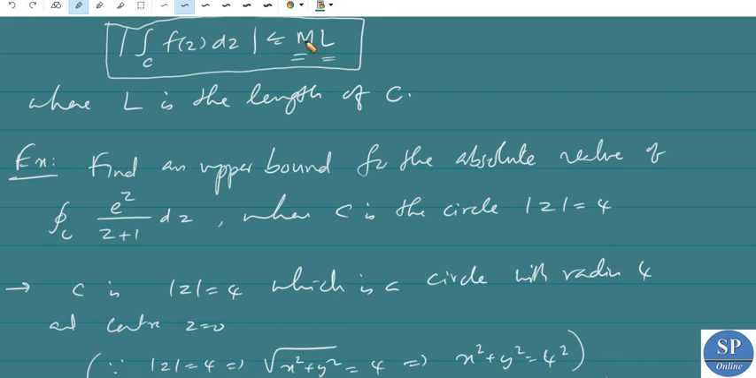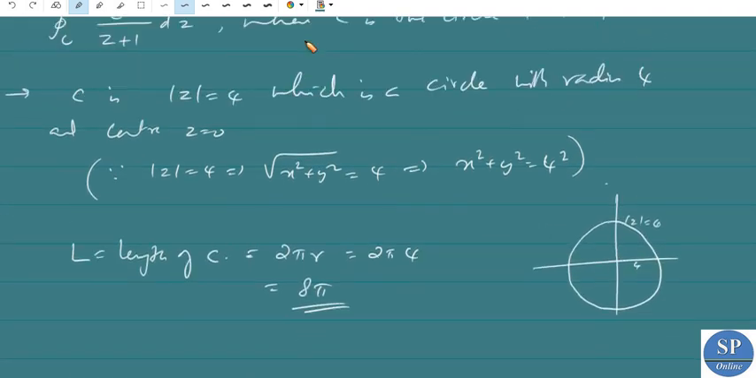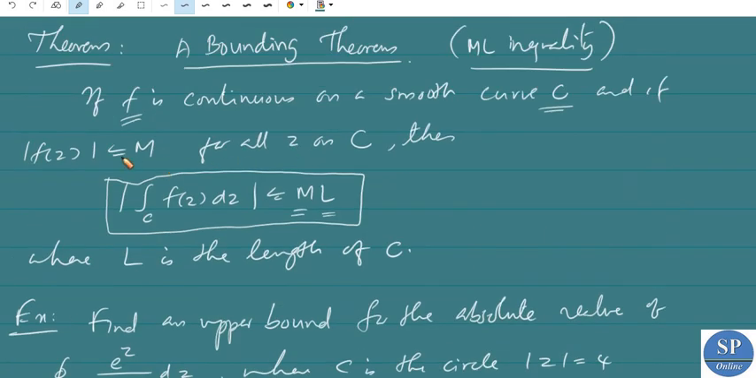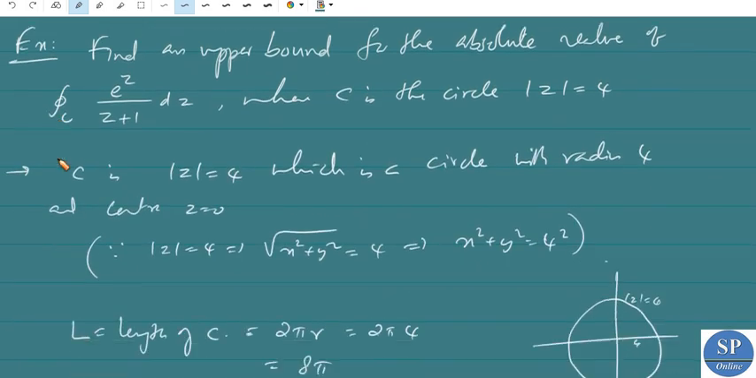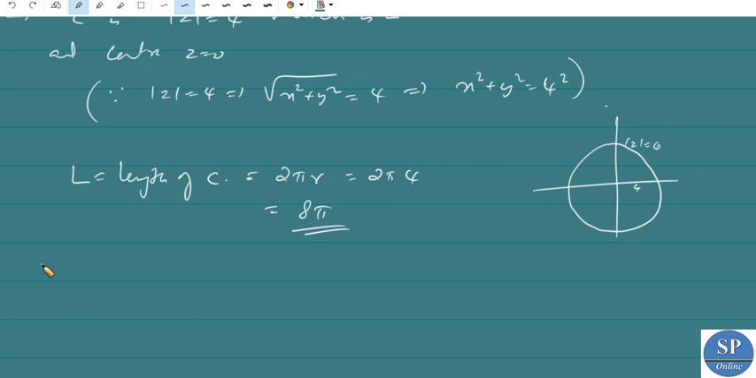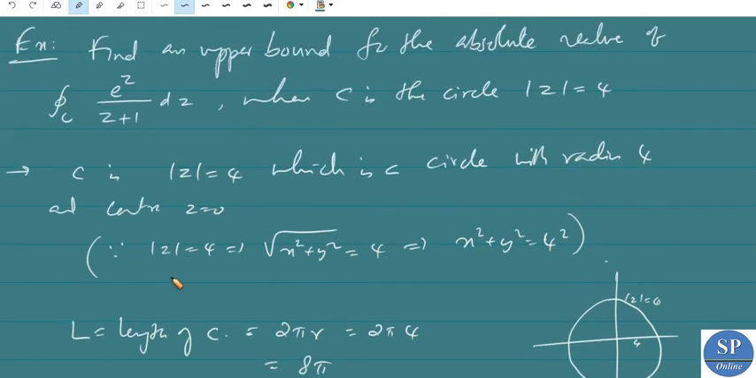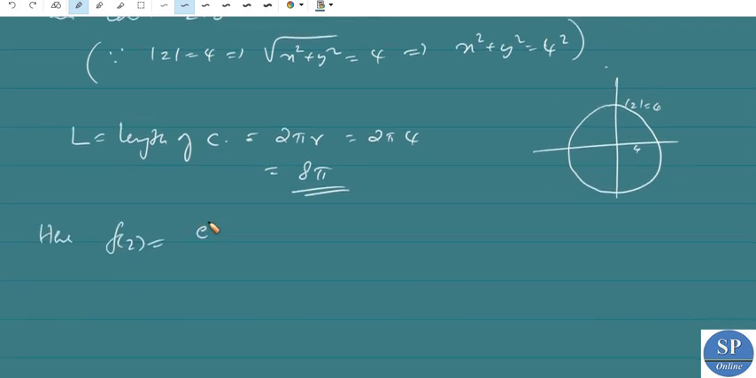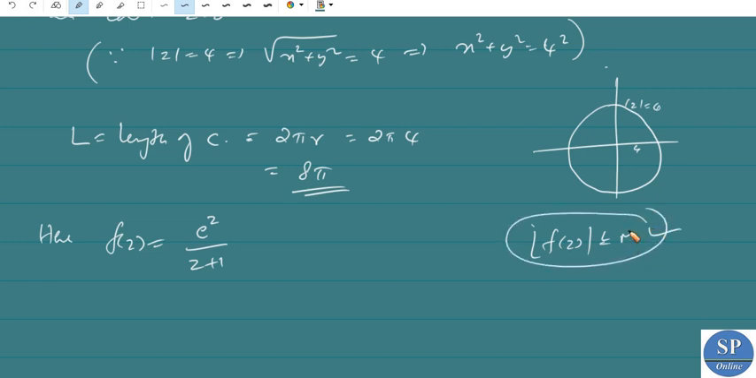Now we have to find M. M is the upper bound of f of z. Here f of z is equal to e power z divided by z plus 1. So M is such that modulus of f of z is less than or equal to M. We have to find an upper bound of this f of z.